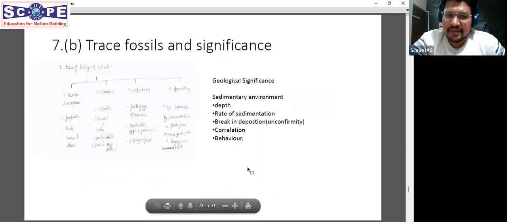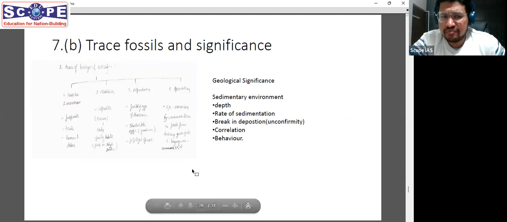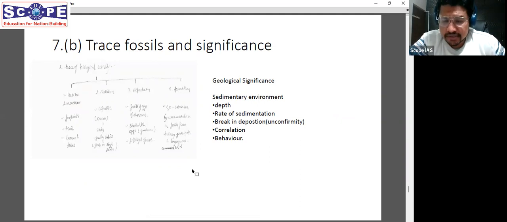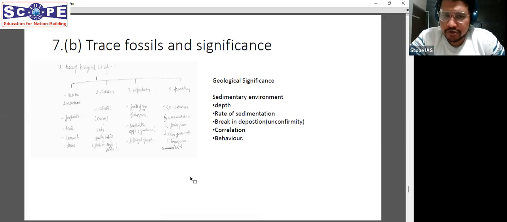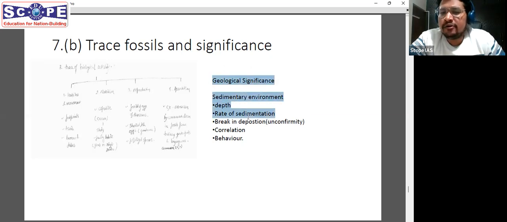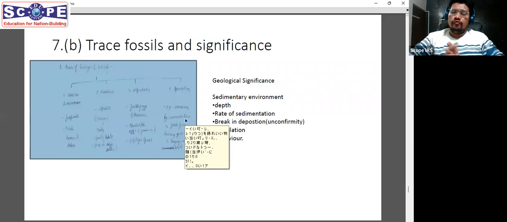Next was about trace fossils and their significance. Trace fossils are a direct question from notes or wherever you can prepare. You have to prepare their modes of fossilization. There are different modes: habitat, movement, nutrition, reproduction, their association. All these things have been mentioned here, and you can find them in any general paleontological book. They went into a little detail and asked us about their geological significance. Again, this is something where you had to be a little creative. If you did not know the detail, you could have fetched your answer right from this particular diagram, knowing what trace fossils are.